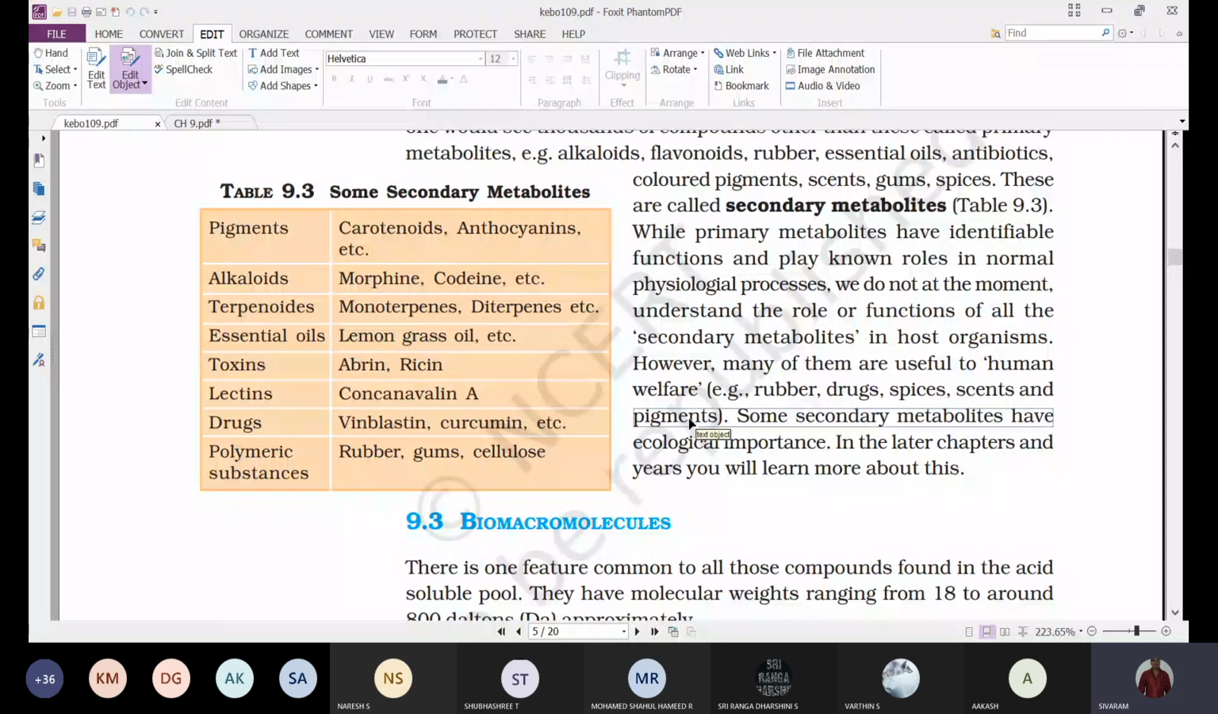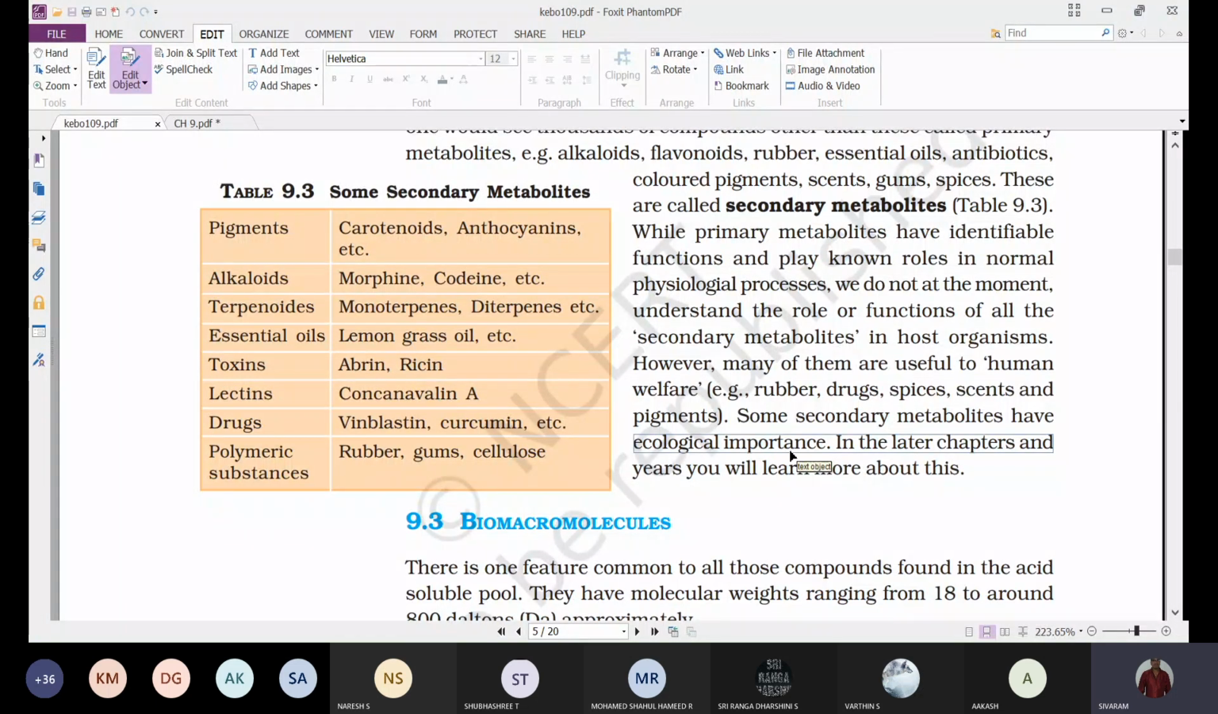The human is making use of them, and such chemical substances which are not usually involved in different metabolic activities of living organisms, such metabolites we call secondary metabolites. Secondary metabolites have ecological importance, and in the later chapters we will learn more about this. Some have certain ecological value, meaning they provide certain economy to the country or to the farmers.